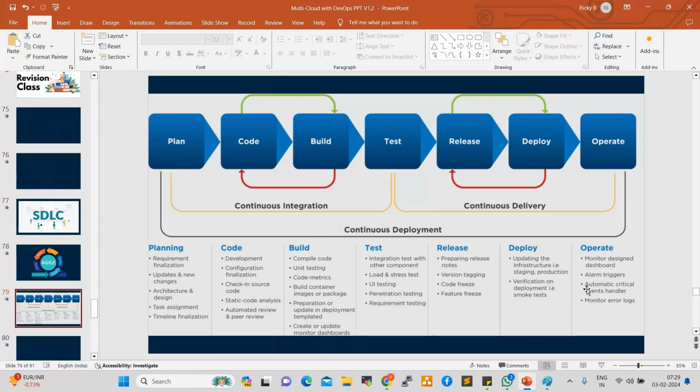SDLC is very important. Currently, every organization, every project team is using SDLC, because currently we are using Agile methodology. In Agile, we create sprints. A sprint can be 1 week to 1 month. Once we create the sprint, it should be completed within 1 month or within 1 week. Make sure it is completed. Otherwise, what will happen? Escalations, right?